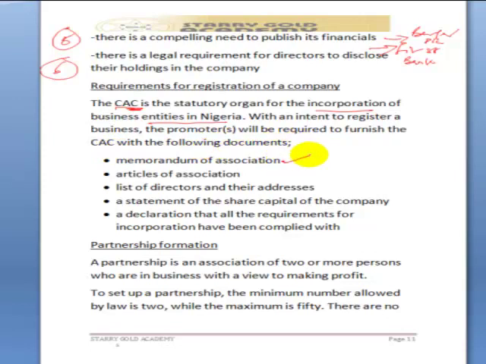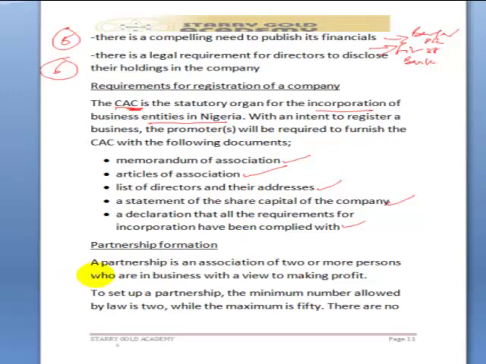1. Memorandum of Association. 2. Articles of Association. 3. List of directors and their addresses. 4. A statement of the share capital of the company. 5. A declaration that all the requirements for incorporation have been complied with. These are requirements that will be expected to be provided by the promoters of a business in Nigeria by the Corporate Affairs Commission. Now let's take the next issue, which is formation of a partnership.